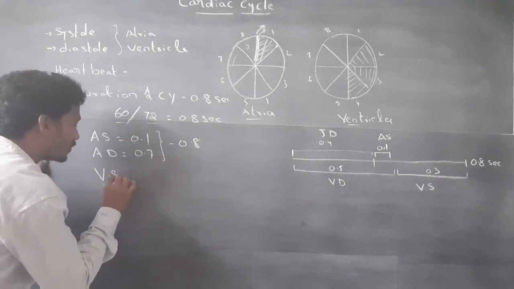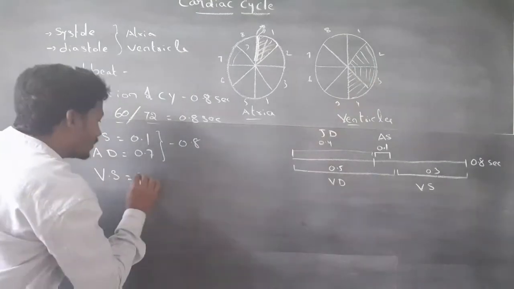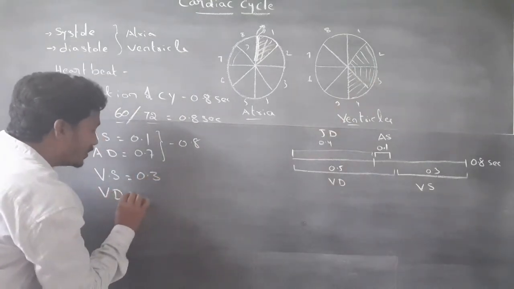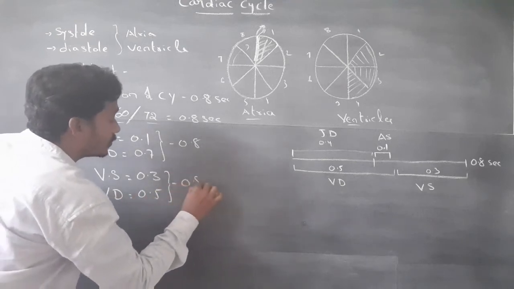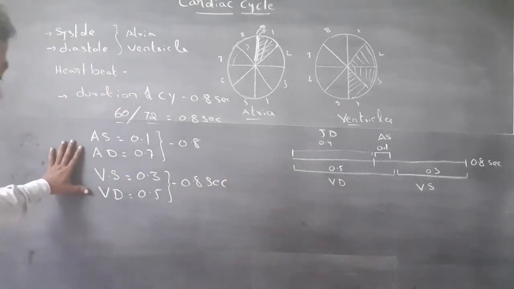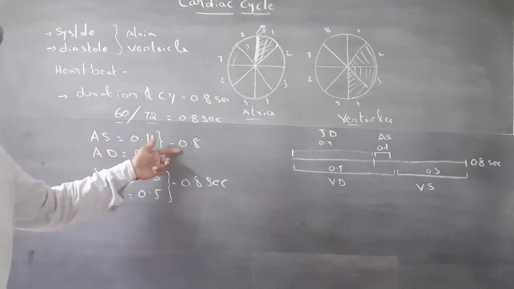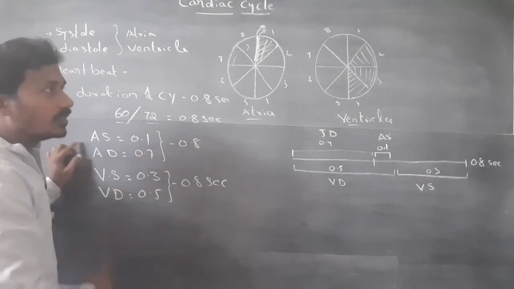Ventricular systole is 0.3 seconds and ventricular diastole is 0.5 seconds. This is the cardiac duration. One cardiac cycle duration is 0.8 seconds. These are the cardiac events.